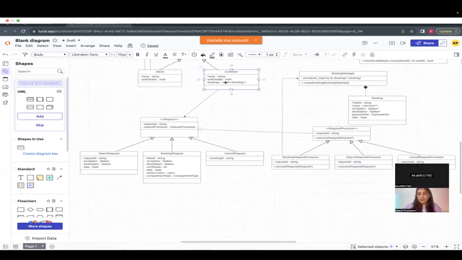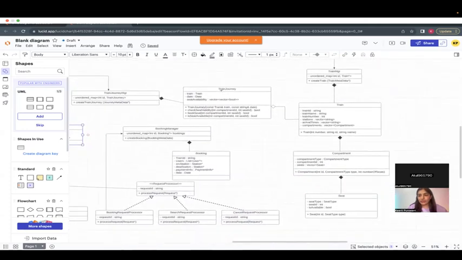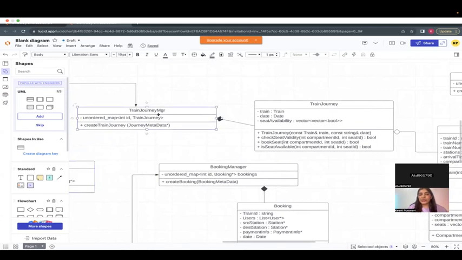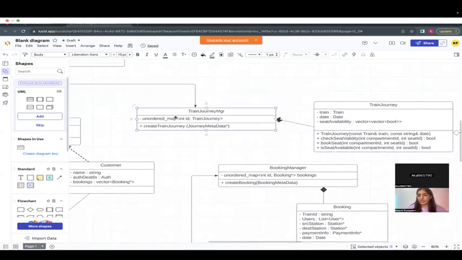So basically, Kirti, could you please explain train journey and train manager? I think train journey should have train manager. Were you there in the entire class? Train journey manager, not train manager, sorry. So train journey manager is like a data store of all the train journeys. You just have information of all the train journeys over here. That's it.